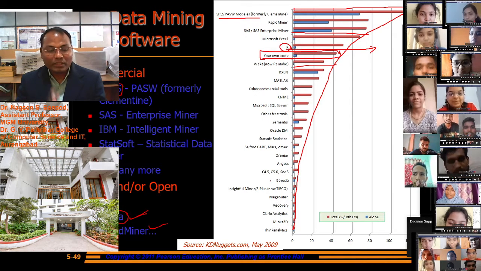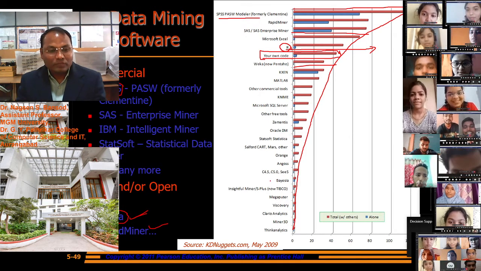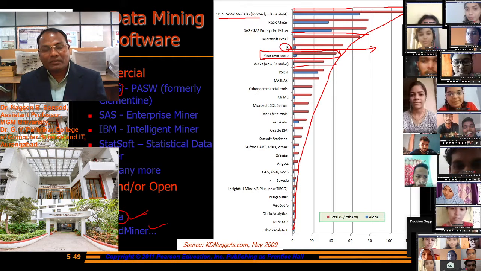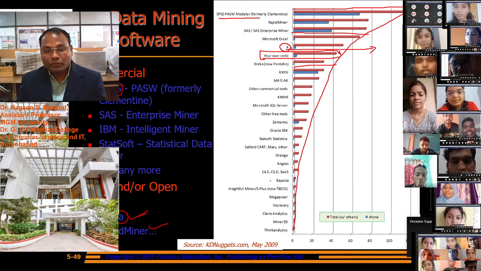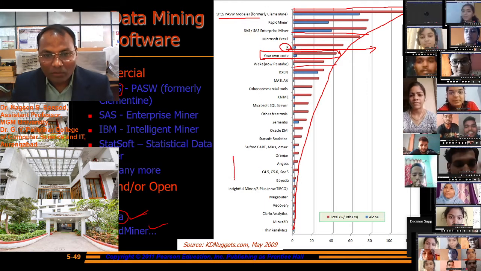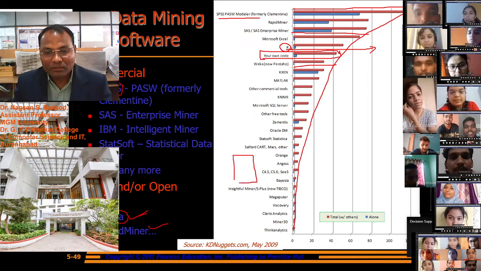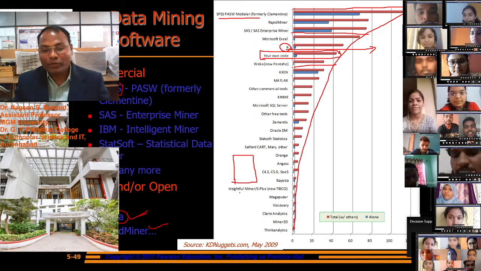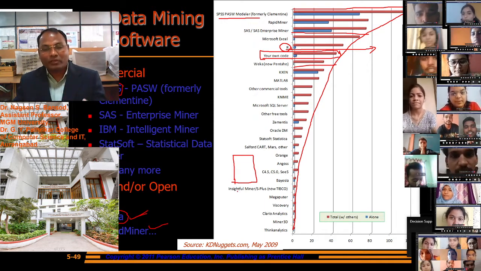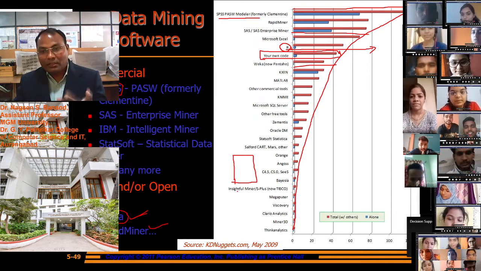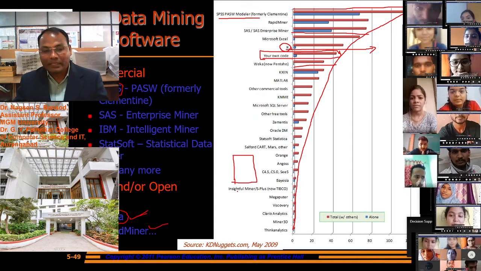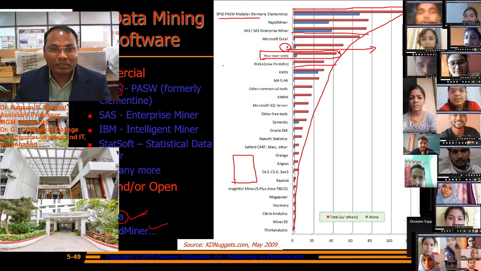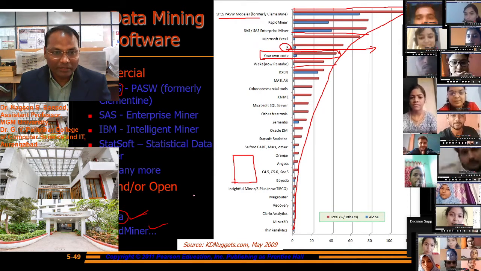We can use Weka software as well to predict output. Suppose we have 5 years of data about the weather, and we want to find out the next year's weather, whether there will be high rain or low rain. We can predict that using these data mining tools and software.